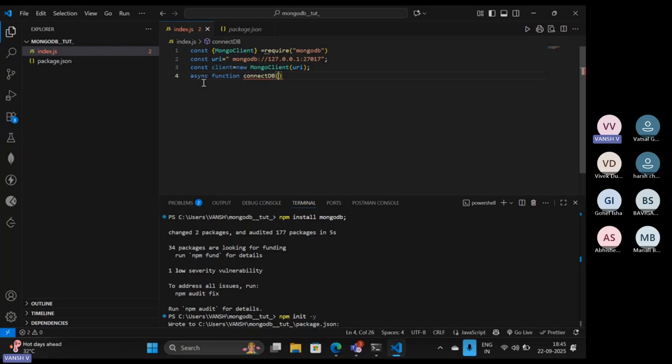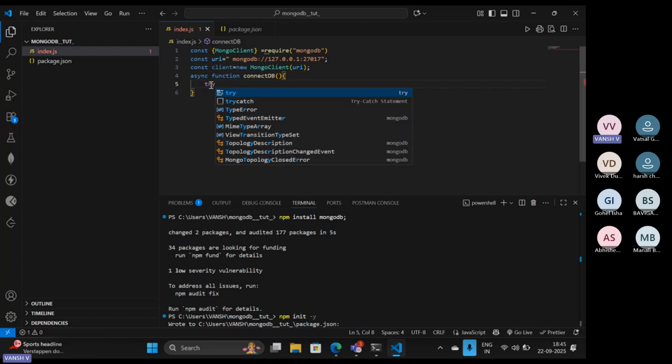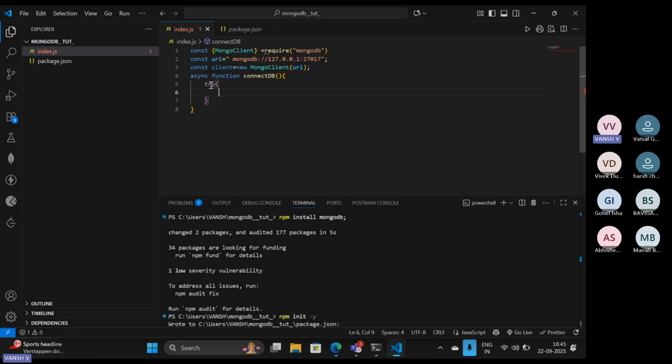After that, you have to provide the content inside it. Now, we're using a try and catch block here so that it can connect with us. Let me write the code, then I'm going to explain it. client.connect so that it can connect to the client accordingly, and that should be a function. Yeah. Await.